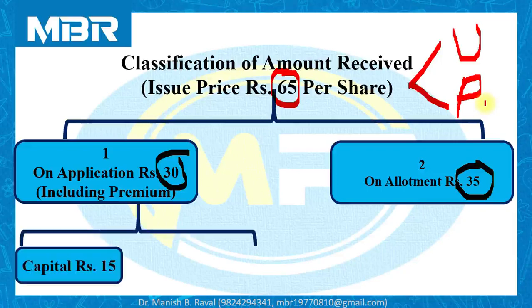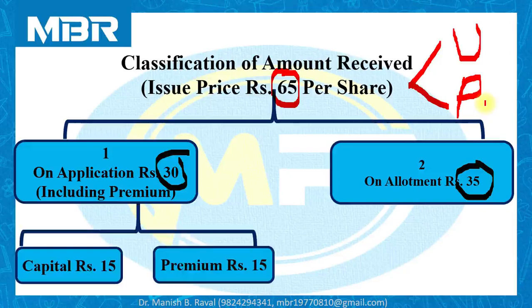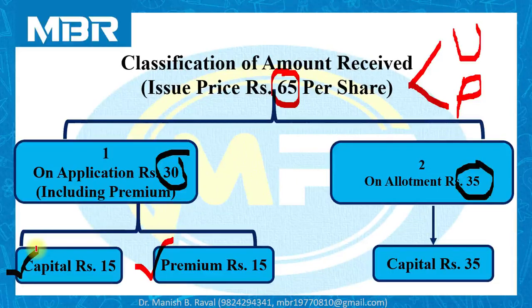So amount received by the company on application is 30. These 30 rupees include amount of premium 15, and the remaining 15 rupees are transferred to the capital account of the company. So we have to understand classification first. Total amount received by the company on application is rupees 30. These 30 rupees include premium of rupees 15, and remaining 15 rupees considered as capital. And on allotment, the company has received rupees 35. So that 35 out of 35 is related to capital.